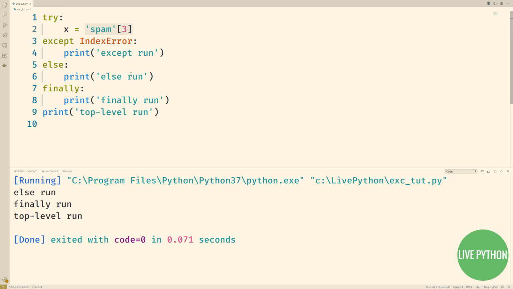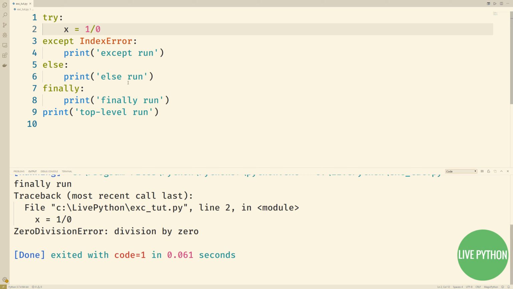Now let's change it so that line 2 raises an exception, but a different exception to IndexError, and one that isn't a subclass of IndexError. We're trying to divide by 0. Our except block won't be run, as it isn't an IndexError, it's a ZeroDivisionError. We have an exception, so "else run" won't be printed either. Remember, finally as always run, so we have "finally run" printed.